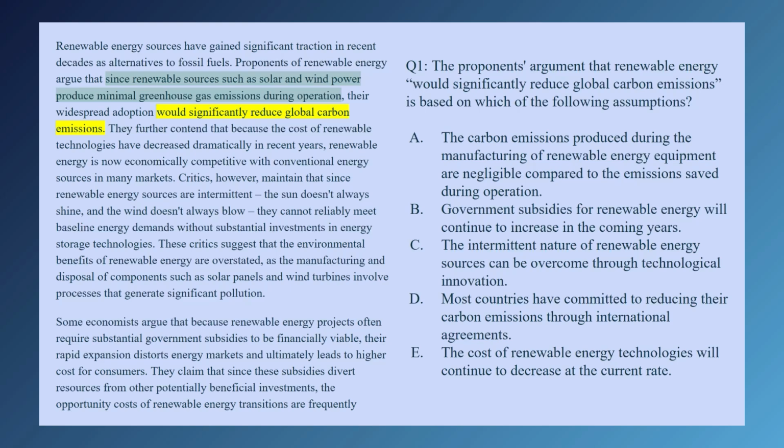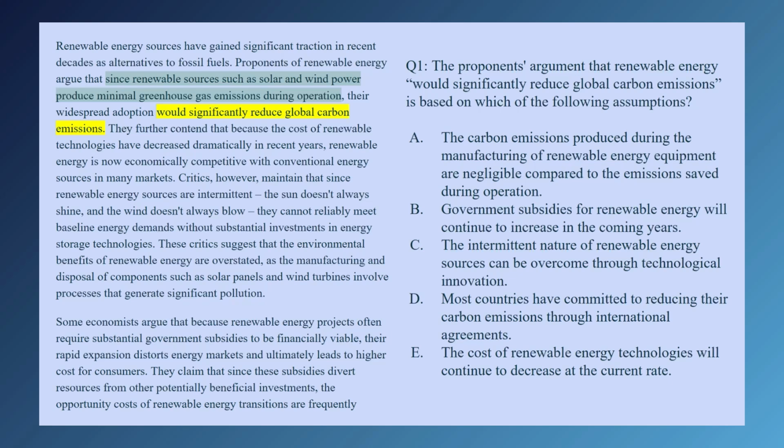A. The carbon emissions produced during the manufacturing of renewable energy equipment are negligible compared to the emissions saved during operation. If we negate A, and the carbon emissions produced during the manufacturing of renewable energy equipment are not negligible compared to the emissions saved during operation, then the proponent's conclusion that widespread adoption would significantly reduce global carbon emissions isn't supported. If manufacturing emissions were actually significant compared to operational savings, then widespread adoption might not significantly reduce overall emissions at all. Let's look at the others.